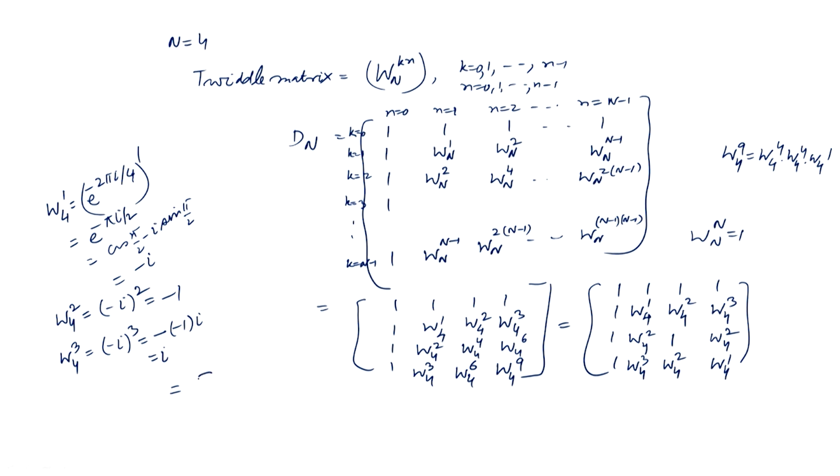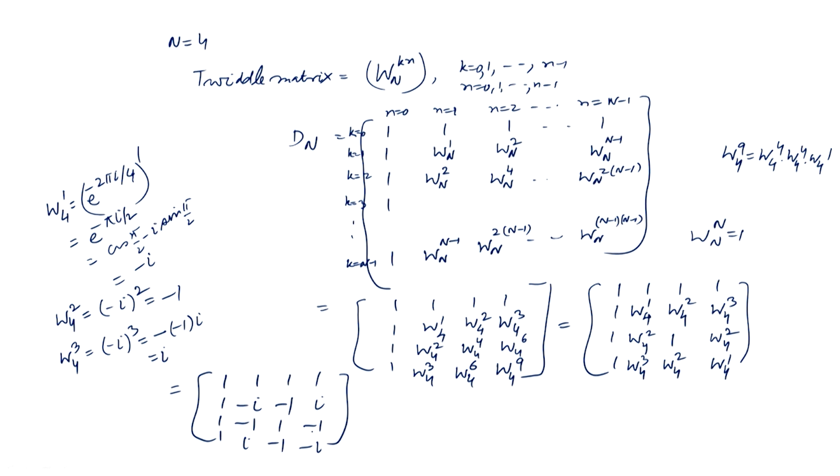Then what do we get? The matrix as 1 1 1 1, 1, W 4 1 is minus i, W 4 2 is minus 1, W 4 3 is i, and then W 4 2 is minus 1, W 4 4 is 1, W 4 2 is minus 1, and then W 4 3 is i, W 4 2 is minus 1, and W 4 1 is minus i.